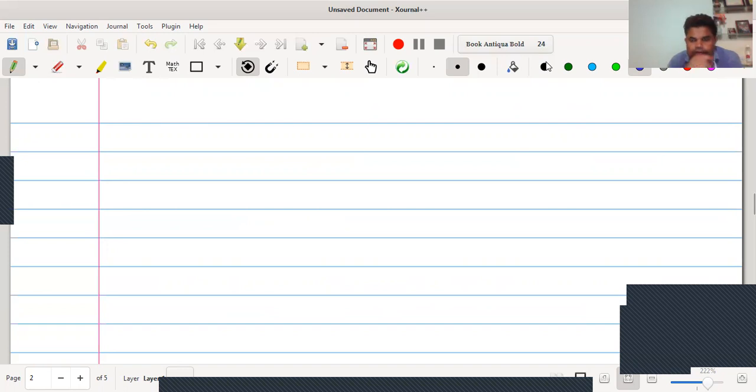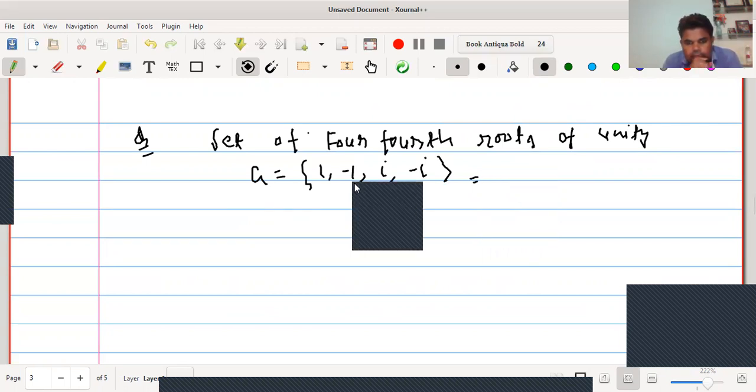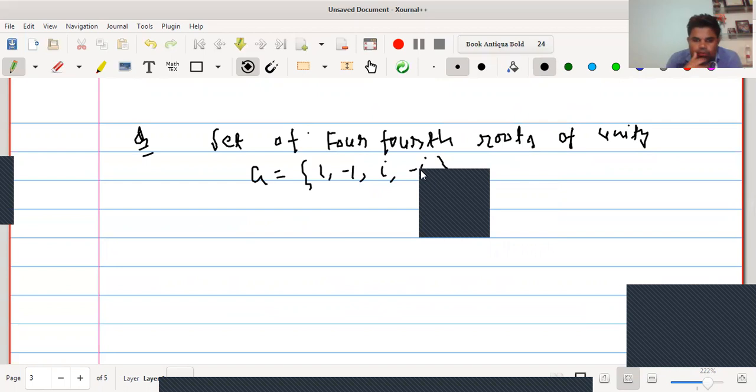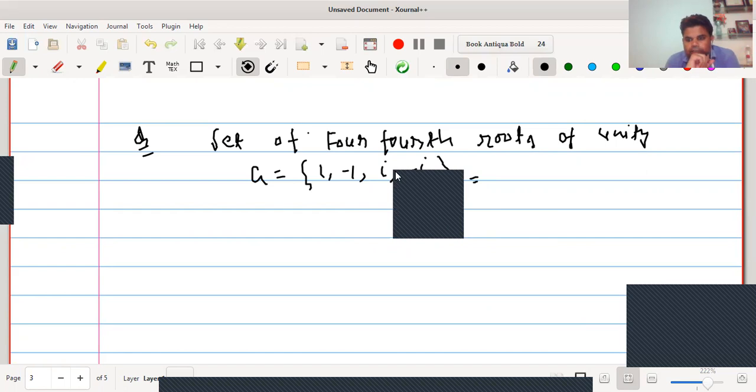In the same way as we proceeded in the above example, we can also show that this set is also an abelian group of order 4. I am just explaining here. Closure property is very simple. If we take any two elements, we apply closure property. 1 into minus 1 equals minus 1. Closure property is satisfied. i into 1 equals i. Hence closure property is satisfied for each and every element.